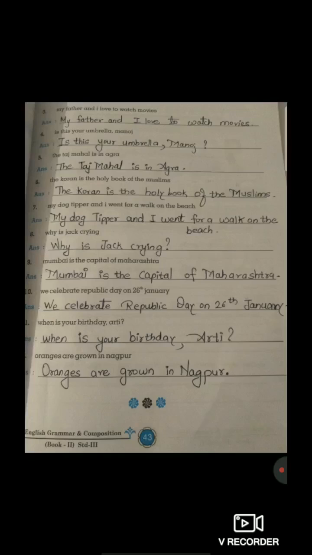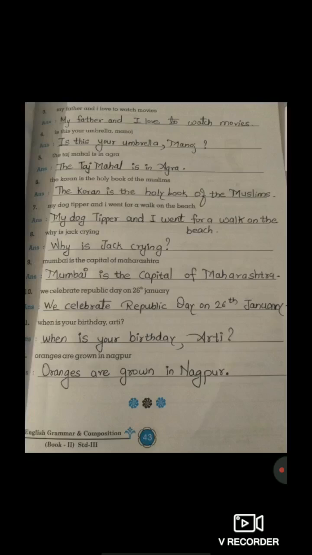Why is Jack crying? Now students, why? In the beginning only it said that it's a question, right? So here, in the question, W, why? The first alphabet W, it is written in a small letter. While writing in the answer, we have to write in a capital letter. W-H-Y, why? The first alphabet W, we have to write in a capital letter. Why is Jack crying? So here it's a question. So at the end of the sentence, we have to put a question mark.